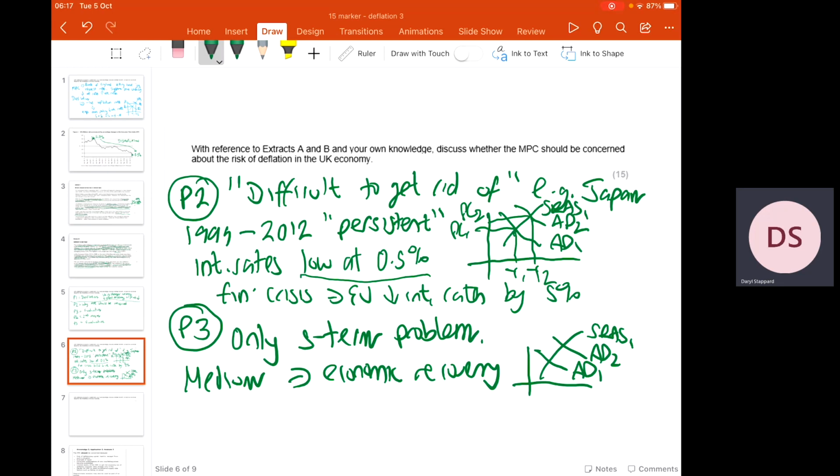So the reason why the MPC should be concerned, bringing it back to the link back to the question now, is that ultimately they cannot really cut them much lower. So the reason why they should be concerned ultimately is they might not be able to get rid of it. They lack the tools available to fix the problem, which could mean that we have price instability for a very long period of time. But then in paragraph 3, I'm adding balance to my argument. And I'm saying, well, however, from the extract, it does appear the risk of deflation only seems to be a short-term problem.